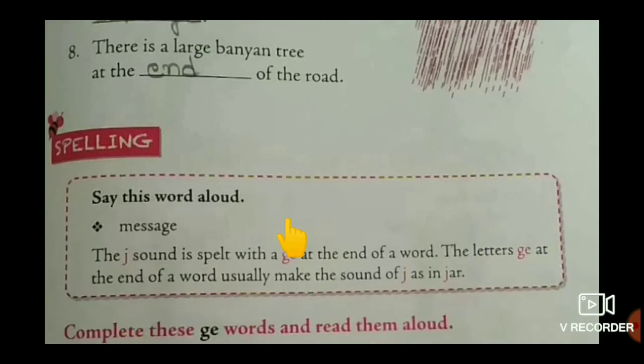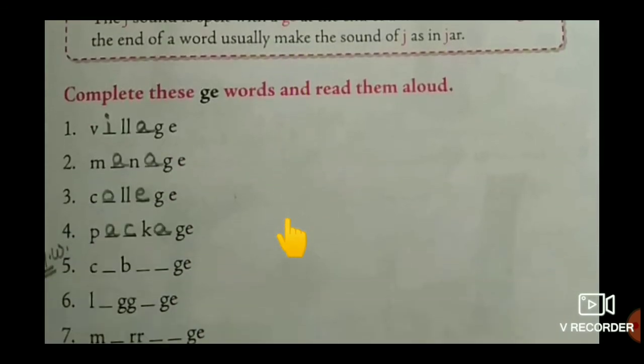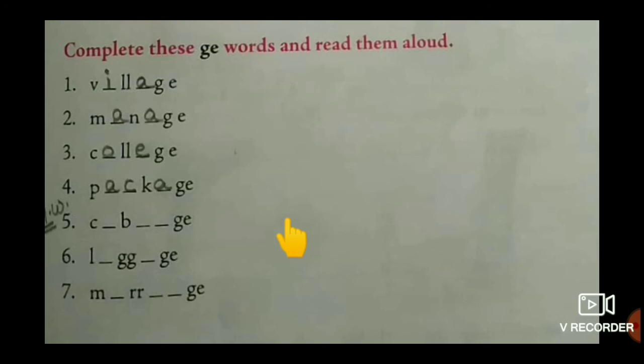Next one. Here we have some missing letters. Complete these GE words. Read them aloud. All GE words only, children. At the end of the word you can observe GE. See, observe all the words with GE letters only. Okay? That's why these are called GE words.